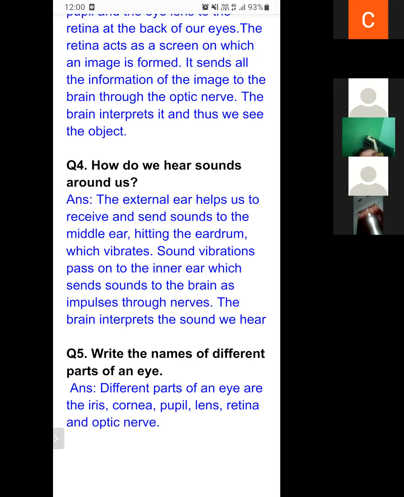Write the names of different parts of an eye. The different parts of an eye are the iris, cornea, pupil, lens, retina, and optic nerve. So these are the different parts of our eyes.